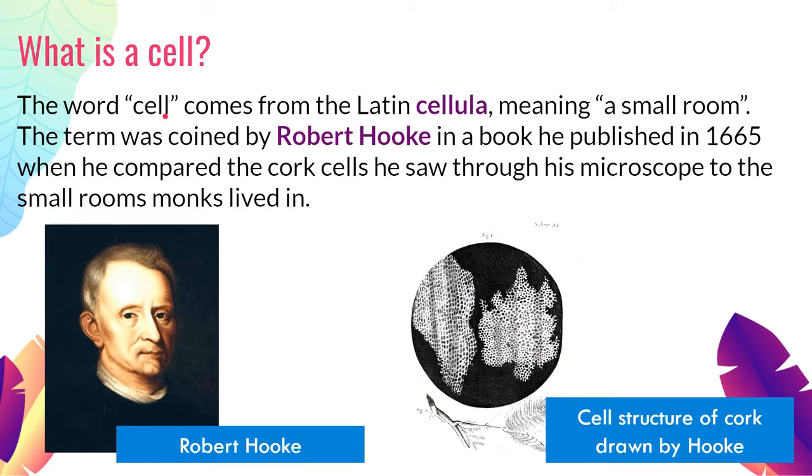The word cell is derived from the Latin term cellula, meaning small room. This was coined by Robert Hooke in 1665 when he experimented with this very simple microscope, and he took samples of cork. He took samples of tree bark and looked at it under the microscope, and this is what he saw. He saw individual units, and it reminded him of the rooms that monks and priests used to sleep in, and they are called cellula. So that's what he called it, small room, cellula. And eventually it was shortened into cell.